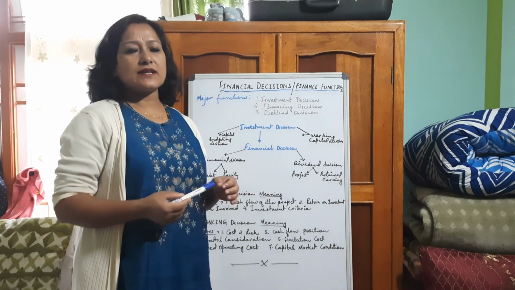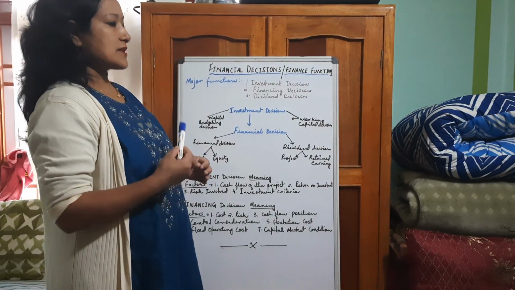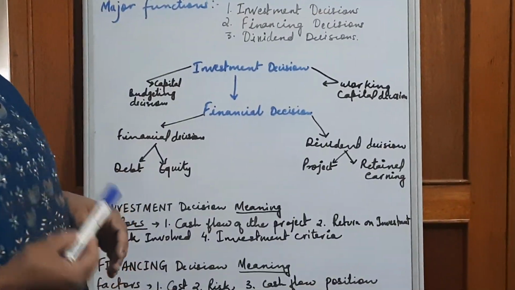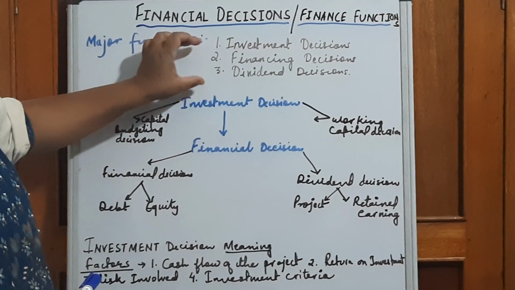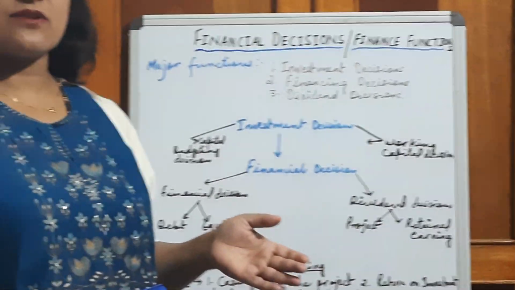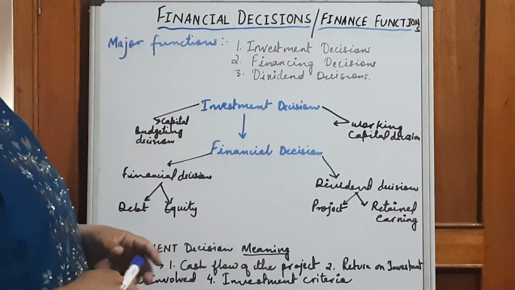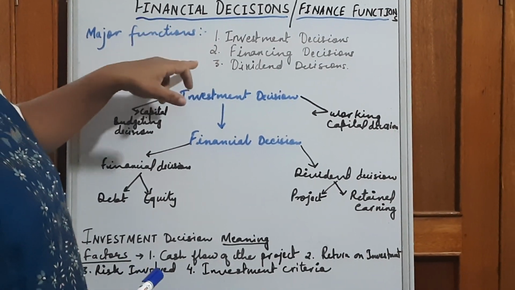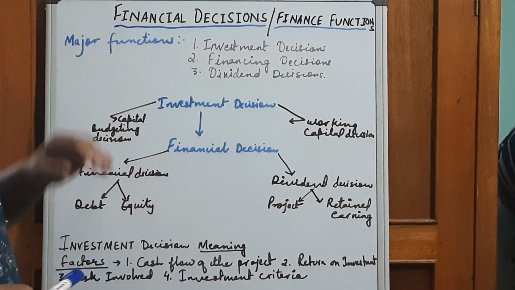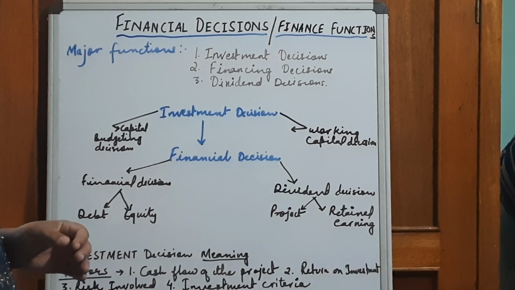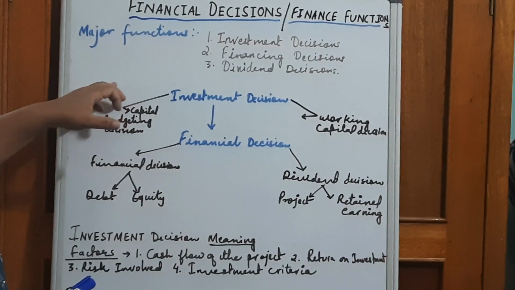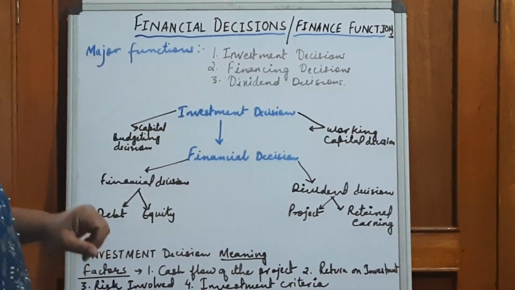Now, for making that wealth maximization successful, what does the finance manager have to do? He has to take these three broad decisions. If he can achieve these decisions successfully, then wealth maximization of the shareholders will automatically be achieved. So first, the investment decision, financing decision, and dividend decision, which are considered the major financial functions of management.